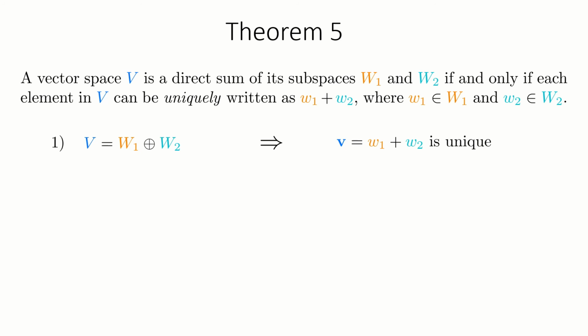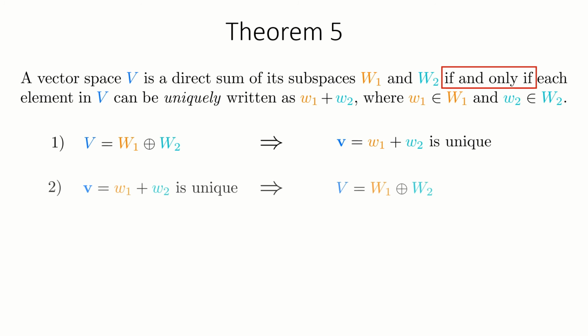V is equal to W1 plus W2 is the only way V can be written as the addition of W1 and W2. In this part of the theorem, we will assume that V is a direct sum of the subspaces W1 and W2, and our target will be to show that V can be uniquely written as W1 plus W2. The theorem is of if and only if type. Therefore, the converse of the statement is also true. It means that if V is equal to W1 plus W2 is unique for every vector V, then V is a direct sum of W1 and W2.